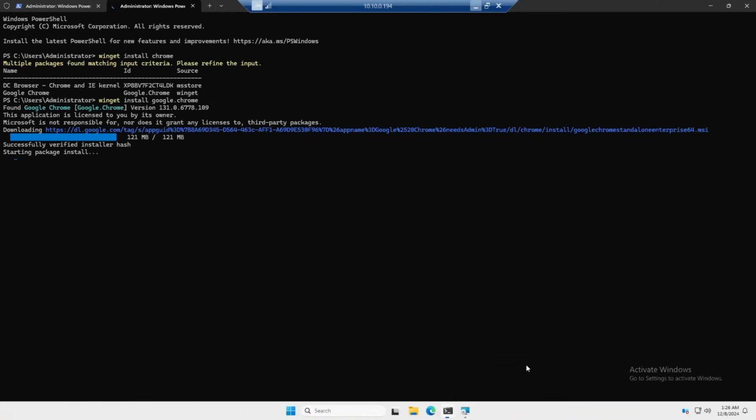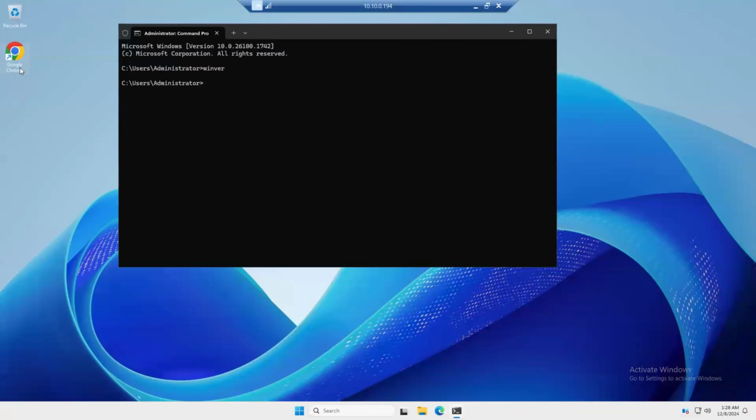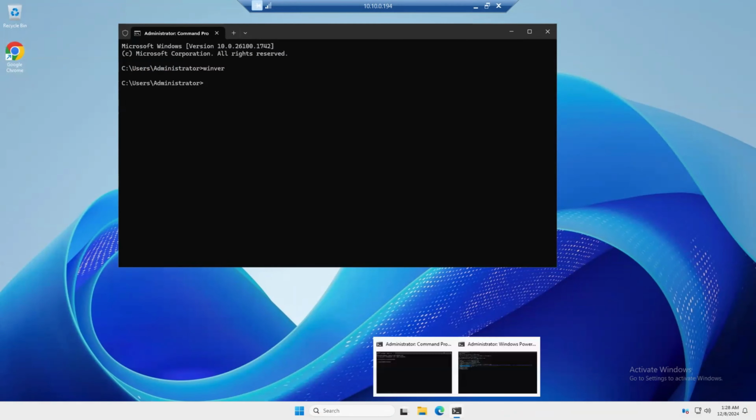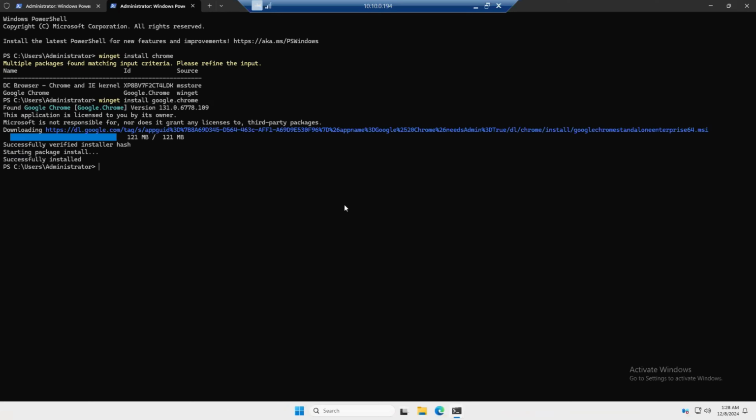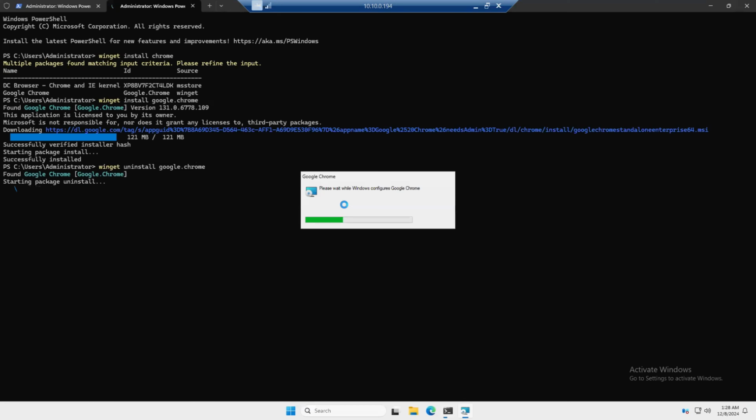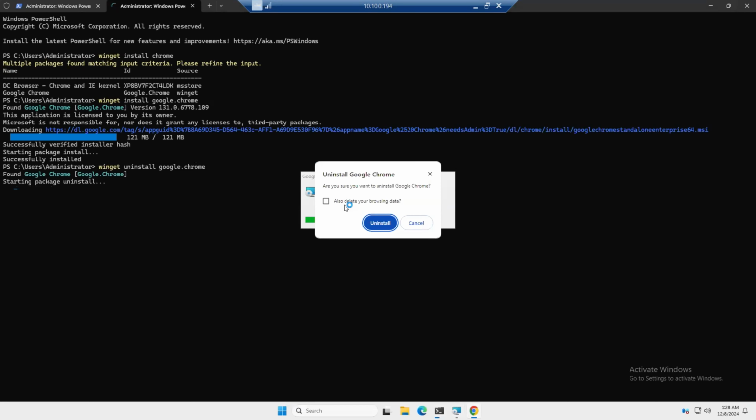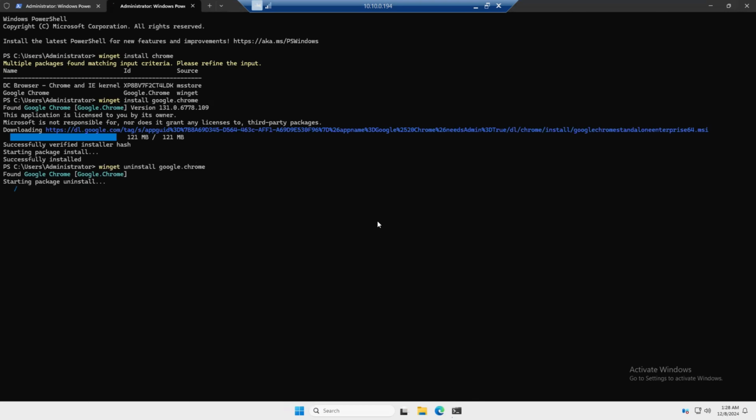So let's move on to the server operating system. Here we can verify, yes, the application was successfully installed. And if I verify here, Google Chrome is available over here. And again, if I want to perform the uninstallation task, I have nothing to do with the commands. I just type uninstall and hit enter. When I hit enter, it will definitely uninstall the application which is available on Server 2025 or on Windows 11. So I just click to also delete the data and uninstall all the applications.